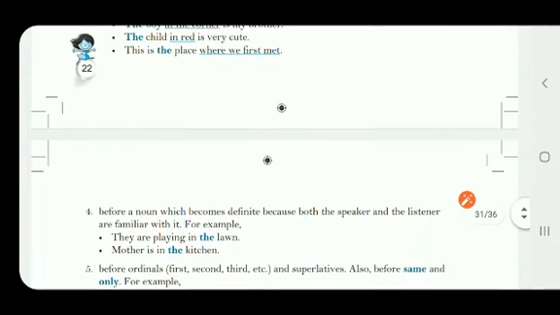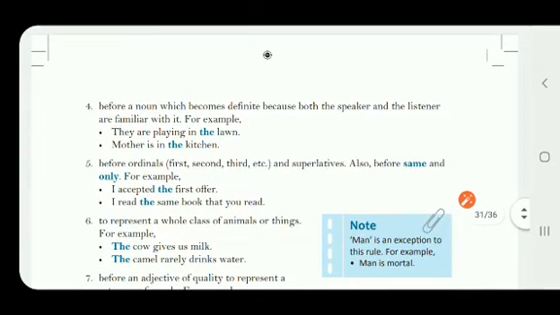Now come to the next point. Before a noun which becomes definite because both the speaker and the listener are familiar with it. For example, let me make you understand. They are playing in the lawn. This sentence is conveying information about some children, or maybe some persons, who are playing in the lawn.